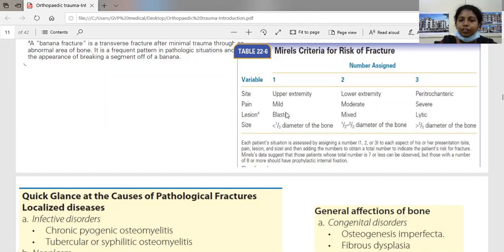So for example, if the patient is having a lesion in the upper extremity with moderate pain, and the lesion is a lytic lesion, and the size of the lesion is 2/3 of the diameter of the bone. So here the score is more than 8, so prophylactic internal fixation should be done.